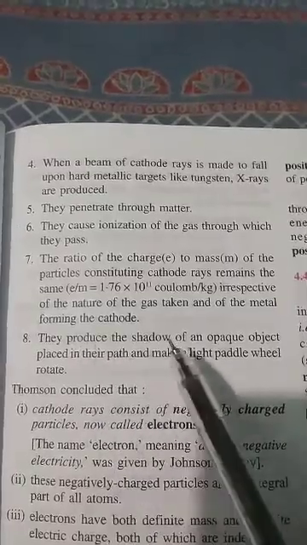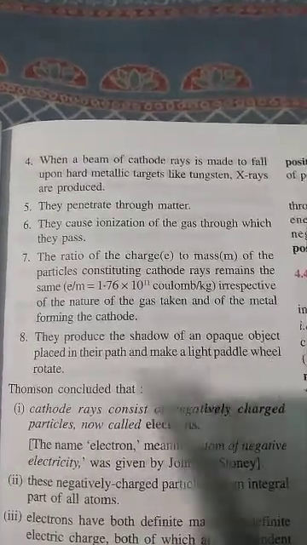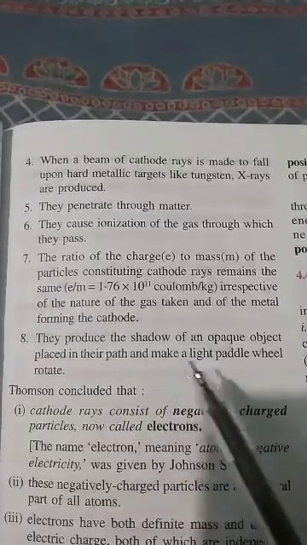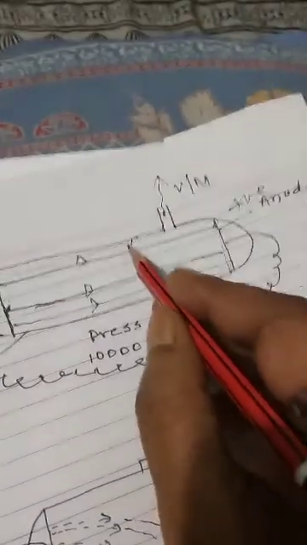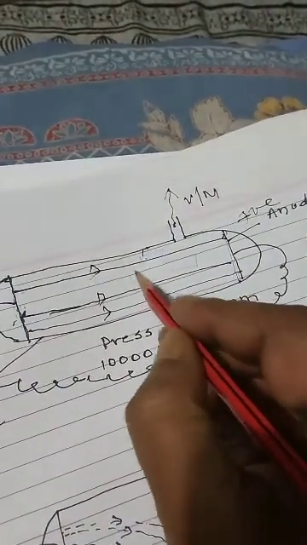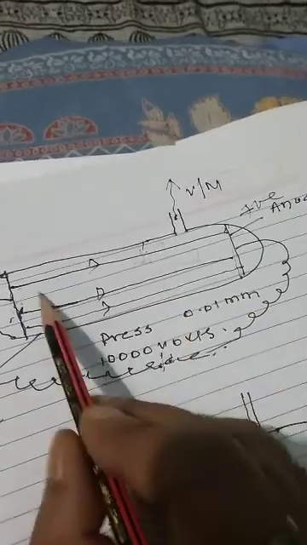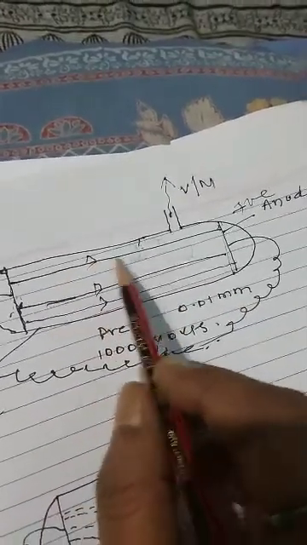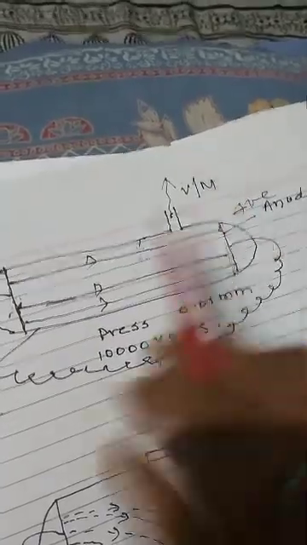They produce a shadow of an opaque object placed in the path and make a light paddle wheel rotate. If we put a very light fan here, these rays strike this fan and the fan starts rotating.